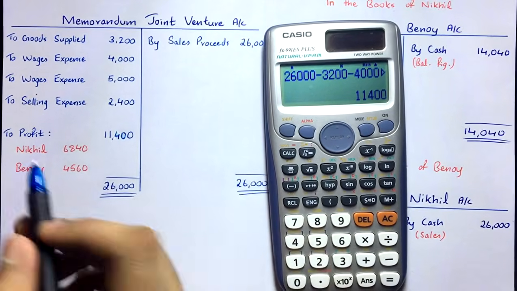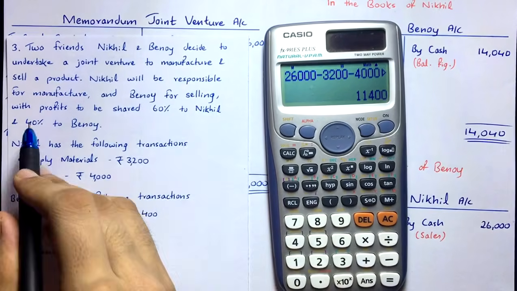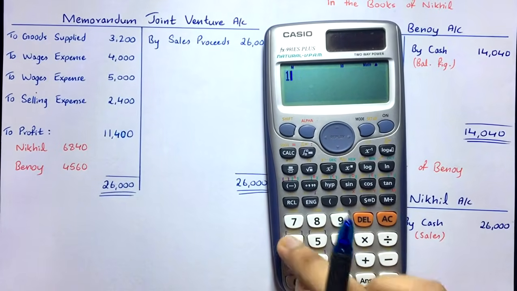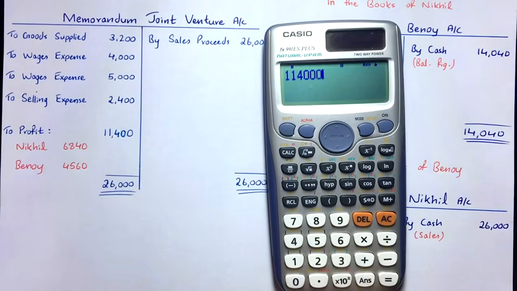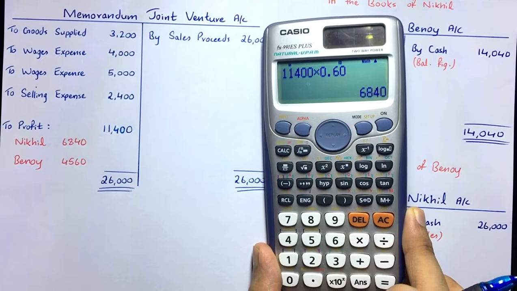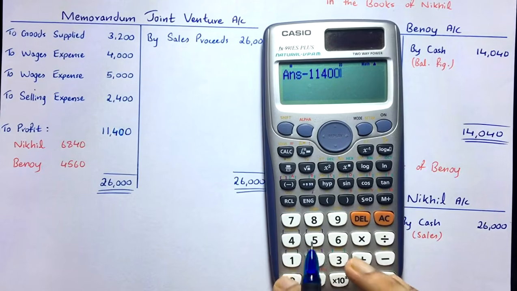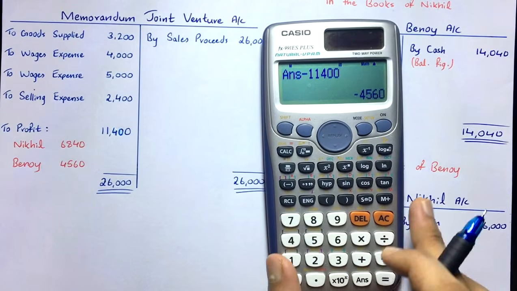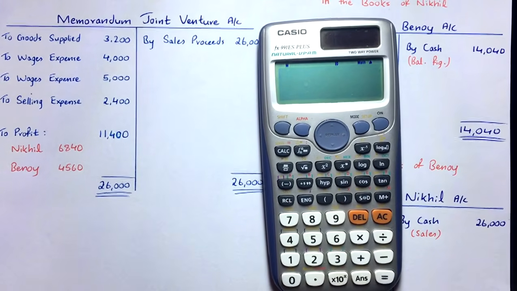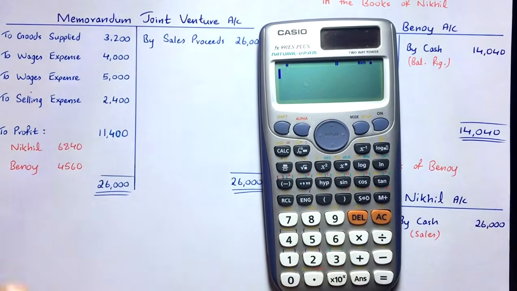So that's profit. And we know the profit sharing ratio, 60% and 40%, 60% to Nikhil and 40% to Binoy. Just share it among the co-venturers. 11,400 into 0.60, that's 60%, right? So 6,840 goes to Nikhil, and then the remaining, 11,400 minus 6,840, or you can take the percentage also, that's equal to 4,560. So 4,560 will go to Binoy. Clear? 60%, 40%. Yes. So you are done with the memorandum joint venture account.